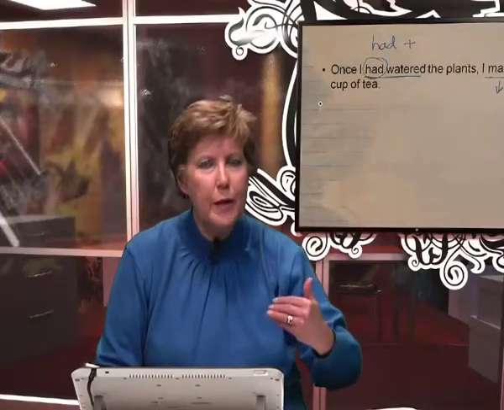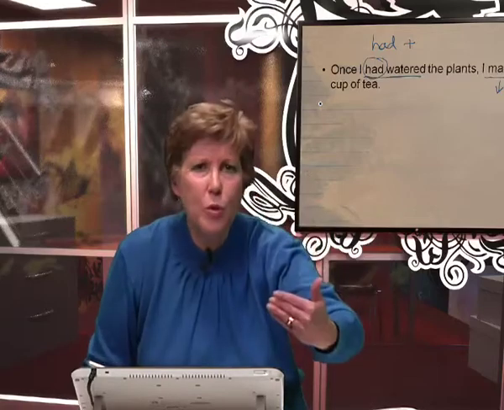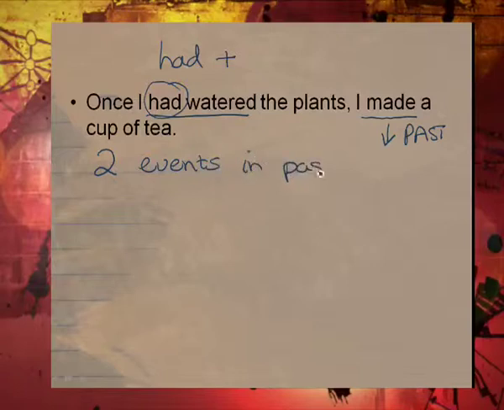I watered the plants would be the past tense, but it's once I had watered the plants. So you should see that we've got two events in the past, but one was finished before the other one started. So one is finished before two.